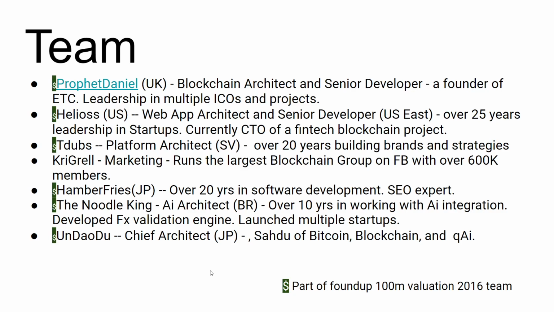And here's basically the team that I have assembled. Most of them are from my FOUNDUP's $100 million valuation from 2016. I think it says a lot when folks are willing to come back and revisit a project that I started in 2010. I'd say that was one. Couldn't get it launched the traditional way. Reached out to Bitcoin.